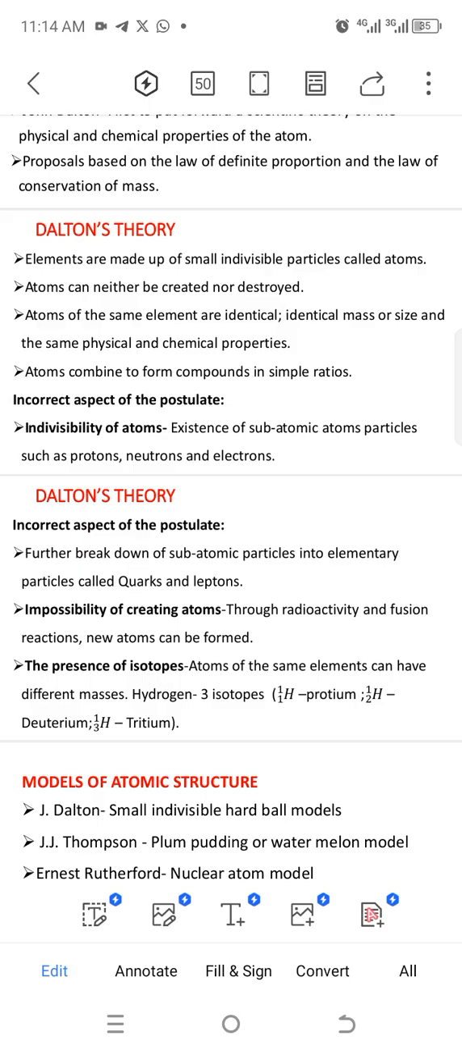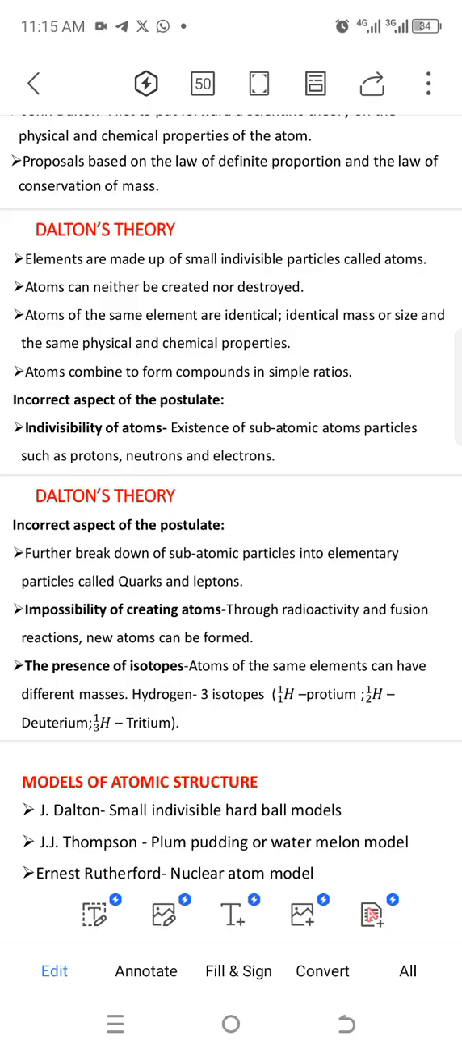So the first one is elements are made up of small indivisible particles called atoms. So meaning we have element as a whole, and the things within that element are called what? The atom. The smaller things that we cannot break down are called what? Atoms. So the difference between element and atoms is that without atoms there won't be any element, and without element there won't be what? Any atoms.